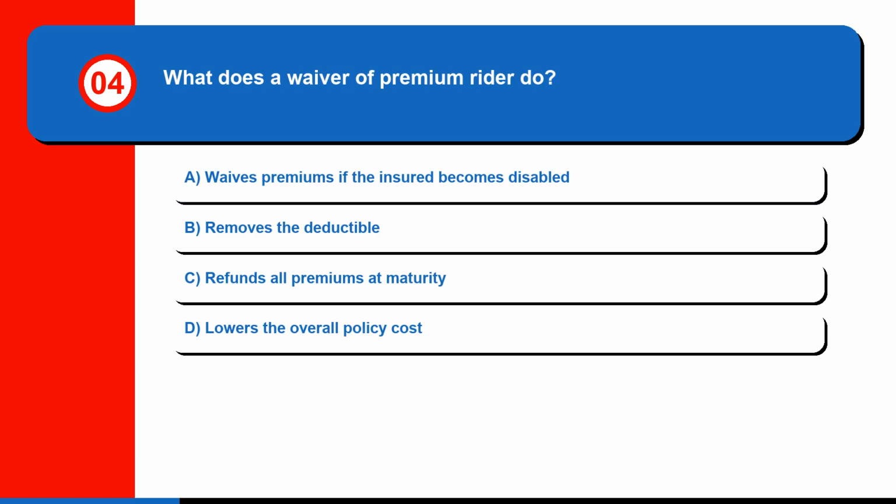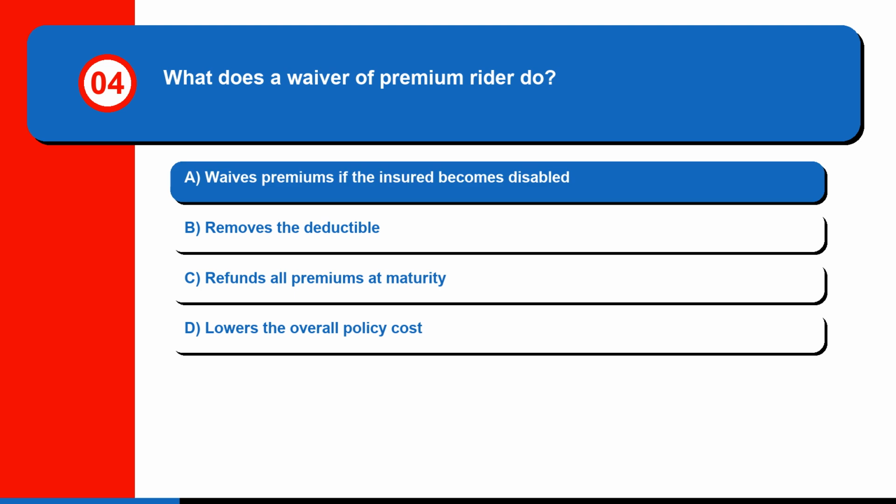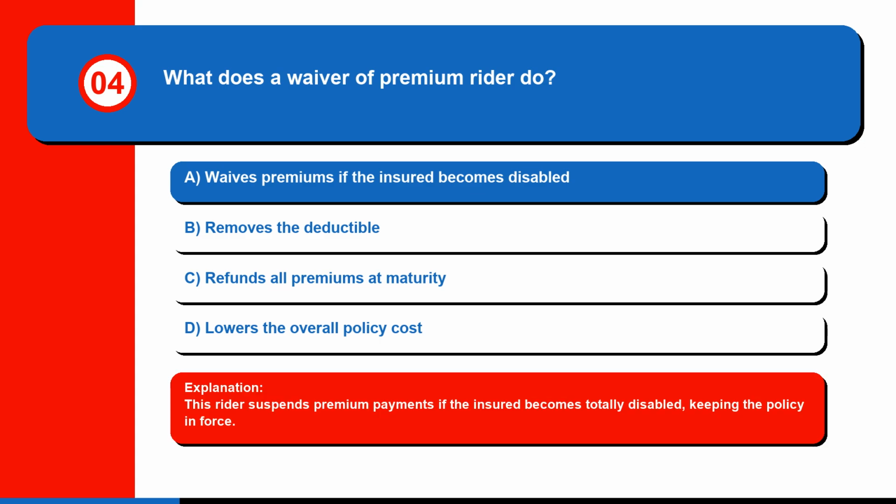Question 4. What does a waiver of premium rider do? A. Waives premiums if the insured becomes disabled, B. Removes the deductible, C. Refunds all premiums at maturity, or D. Lowers the overall policy cost. The correct answer is A. Waives premiums if the insured becomes disabled. This rider suspends premium payments if the insured becomes totally disabled, keeping the policy in force.